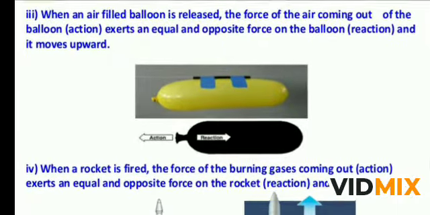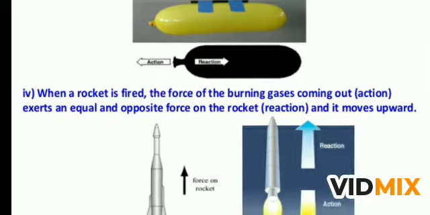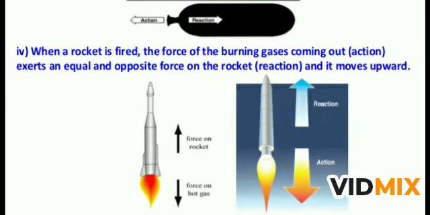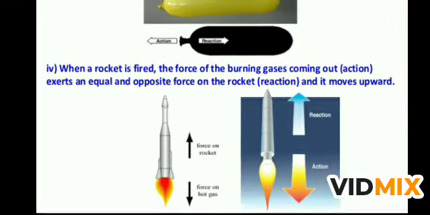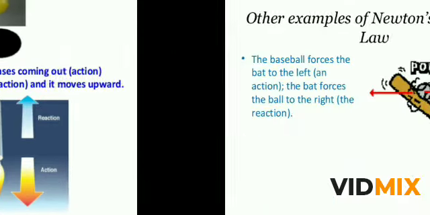When an air-filled balloon is released, the force of air coming out of the balloon is the action, and it exerts an equal and opposite force on the balloon, the reaction, and the balloon moves upward. When a rocket is fired, the force of the burning gases coming out is called action, and it exerts an equal and opposite force on the rocket, the reaction, and that's why it moves upward. This is also the case in rocket propulsion, how the rocket leaves the earth.